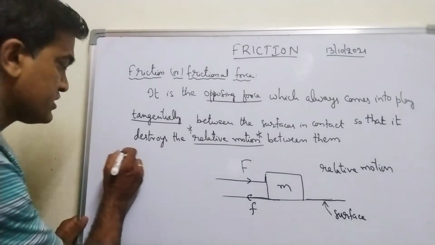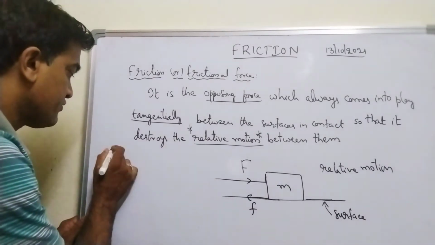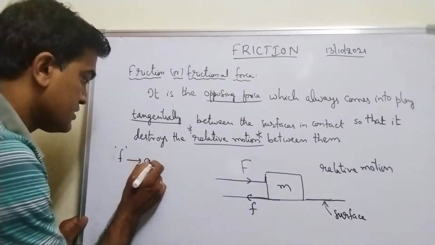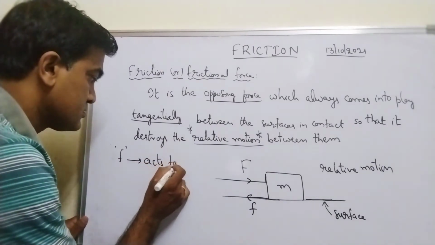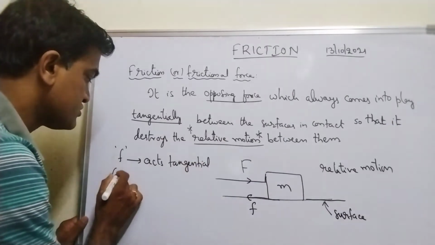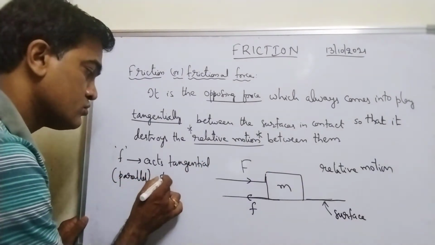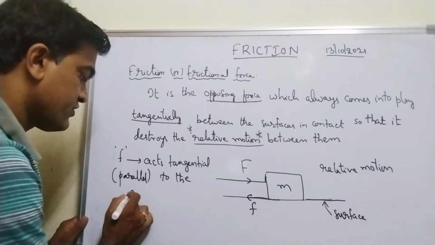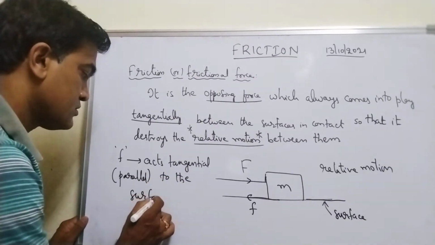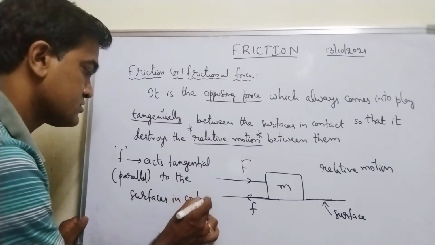So what I mean to say is, frictional force acts tangential, or I can say parallel, to the surfaces in contact.